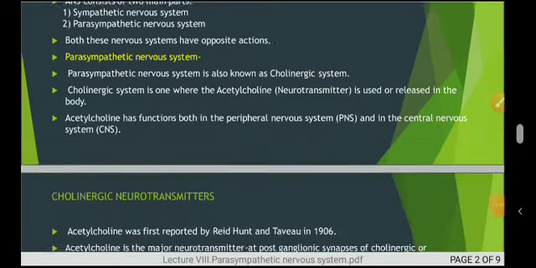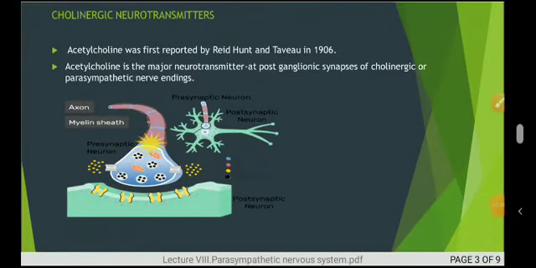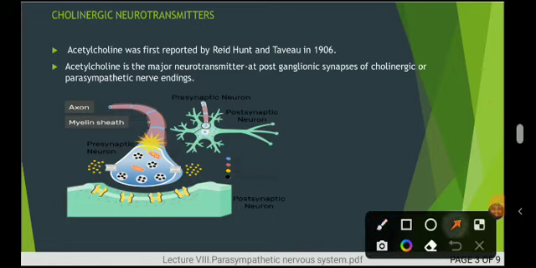Now moving towards the next slide, the cholinergic neurotransmitters. As I told, cholinergic neurotransmitters are nothing but the parasympathomimetic neurotransmitters. One of the important ones is the acetylcholine neurotransmitter. It was first discovered by the scientists Reid Hunt and Thiewy in 1906, and it is the major neurotransmitter at postganglionic synapses of the cholinergic or parasympathomimetic nerve endings.